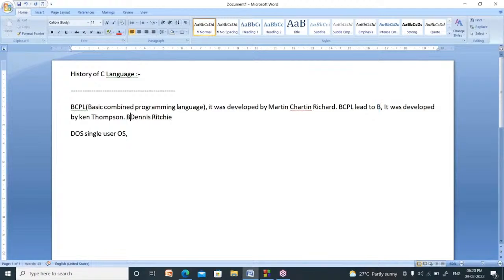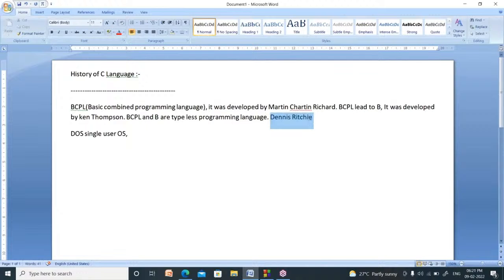The languages BCPL and B are both typeless programming languages. What is the meaning of typeless? In C language, we can find data types: character, integer, float, double, and so on. But in BCPL and B, there are no data types. A language without any data type is called a typeless programming language.